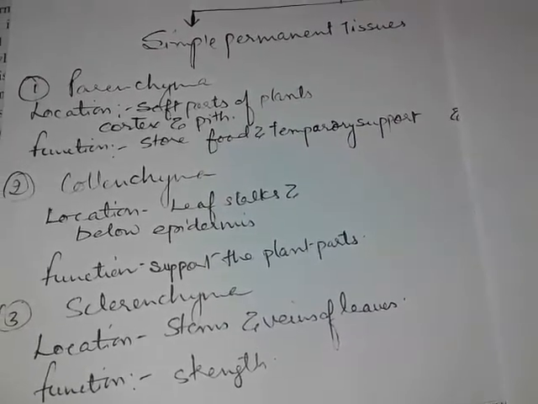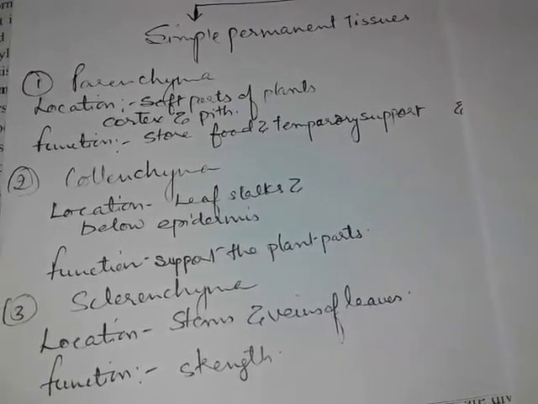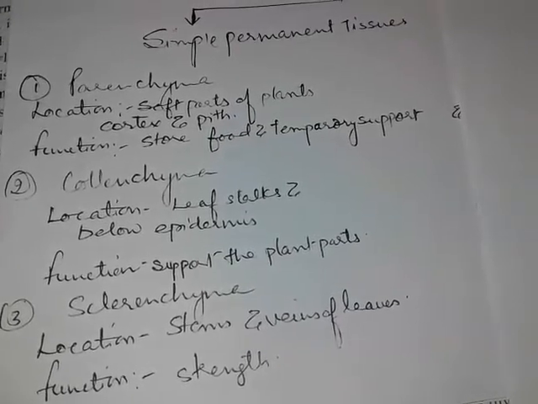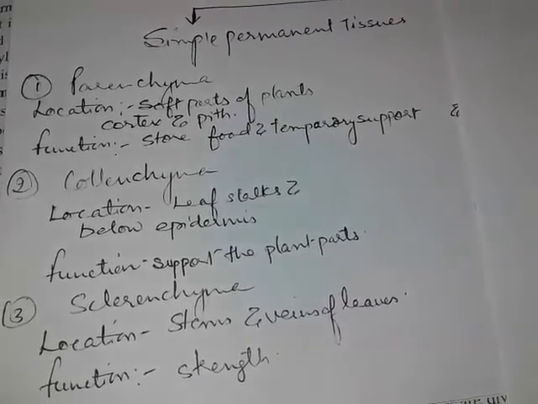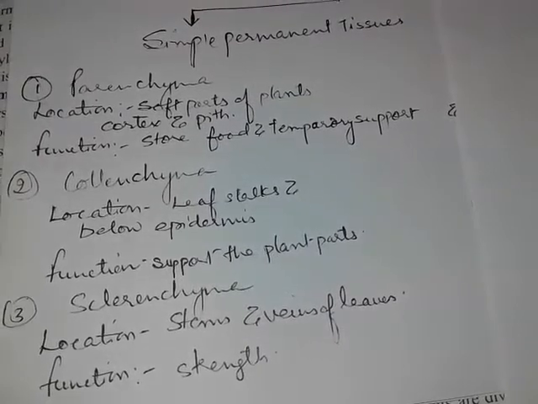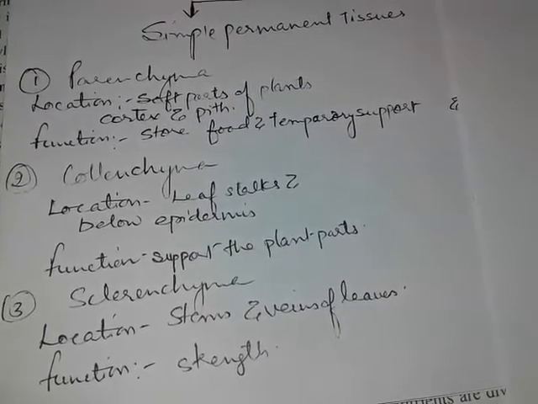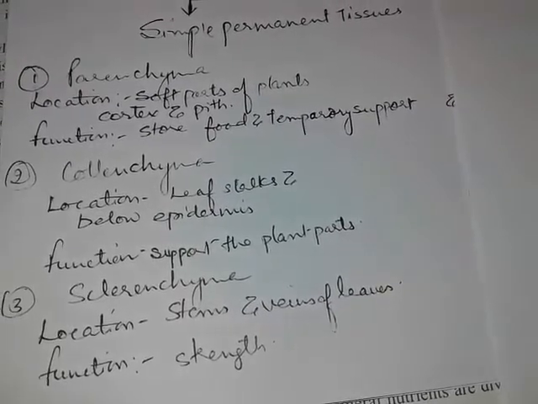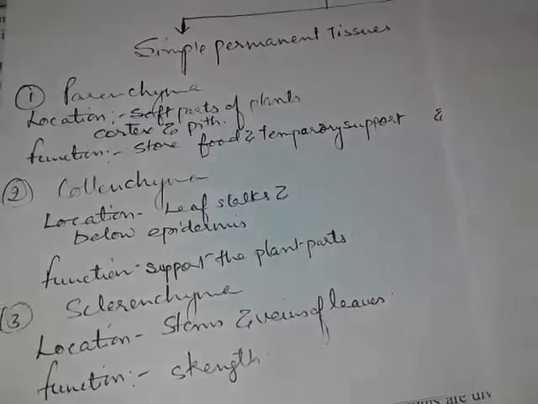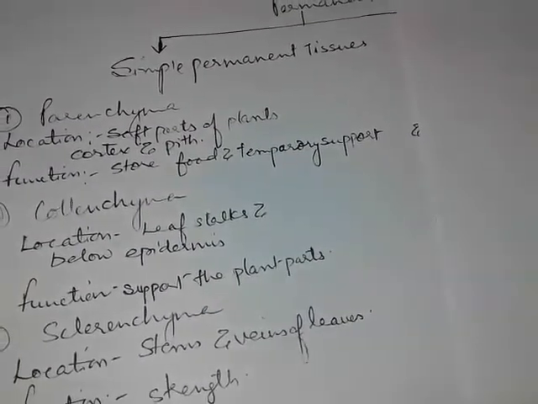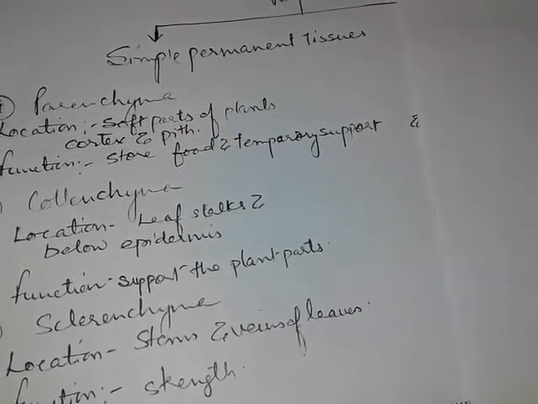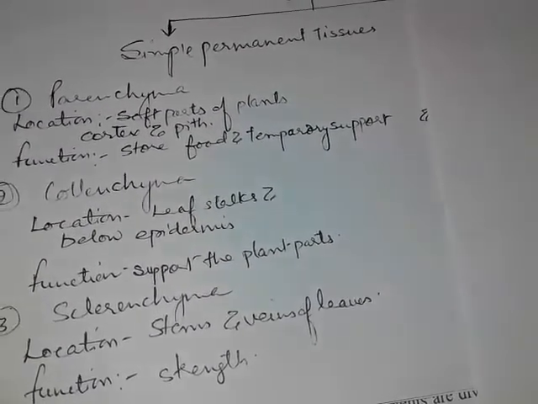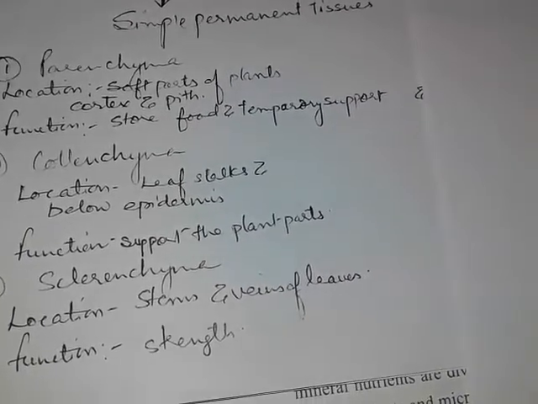Parenchyma is located at the soft parts of the plants, for example, inside the cortex and inside the pith, that is the central part of the plant. The main function of parenchyma is to help store food and provide temporary support to the plant. I told you earlier, this whole category, parenchyma, collenchyma and sclerenchyma, belongs to supportive tissue.